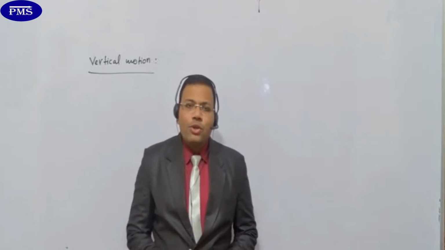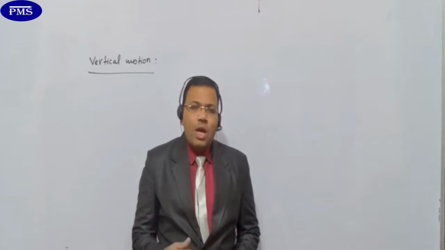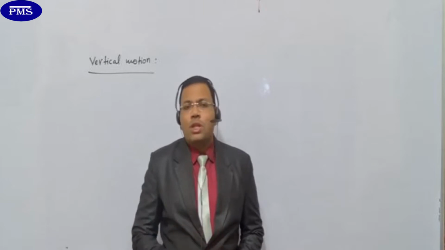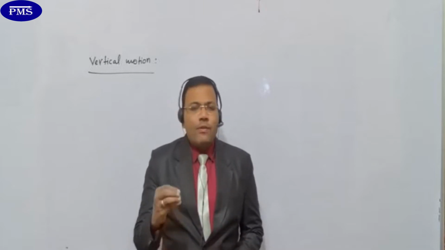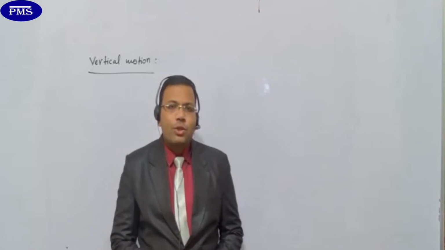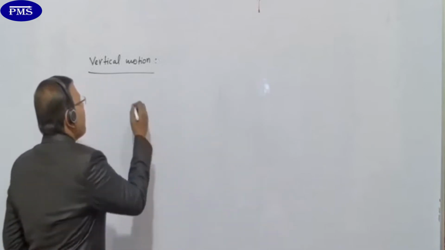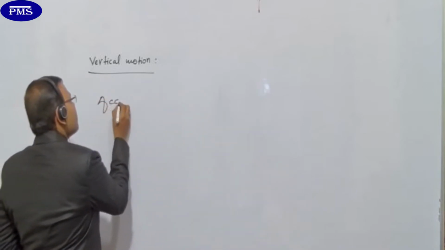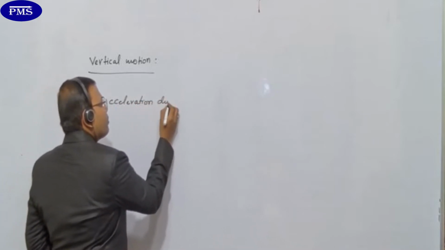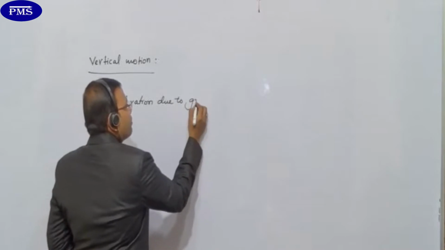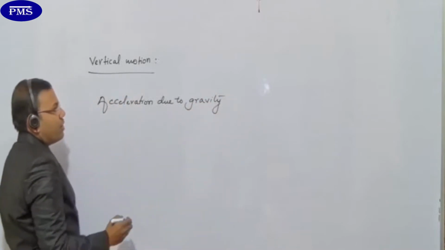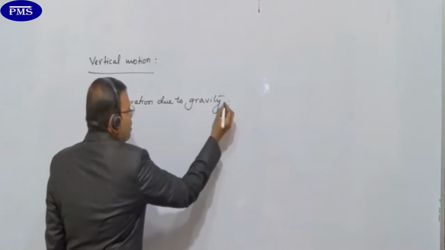So how are you going to define this acceleration due to gravity? Acceleration due to gravity is the acceleration produced in the freely falling bodies. The acceleration of a freely falling body, my child, is what we call acceleration due to gravity.